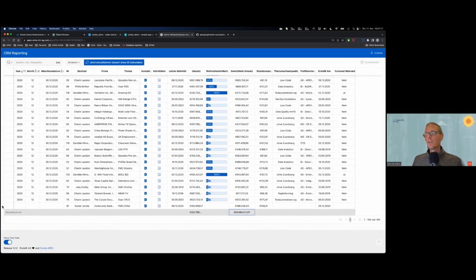So what we are doing and what our use case is, we have all the data originally entered into a customer relationship management system.